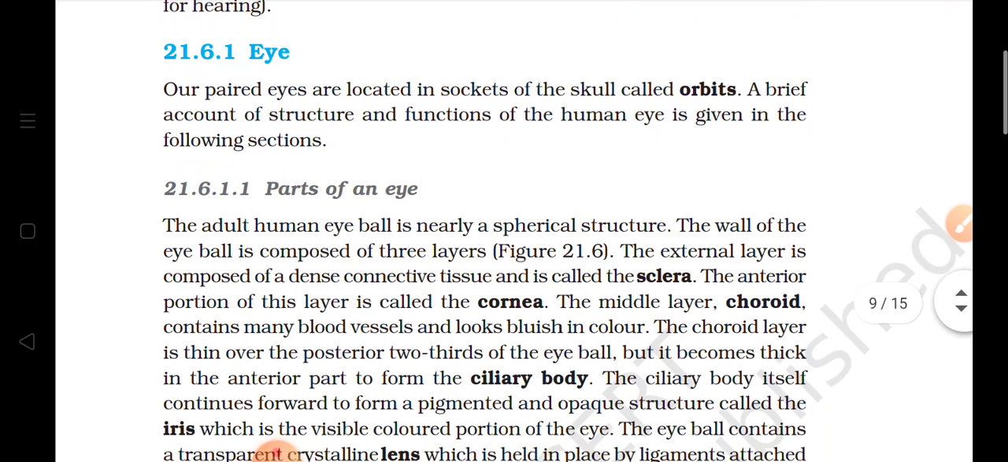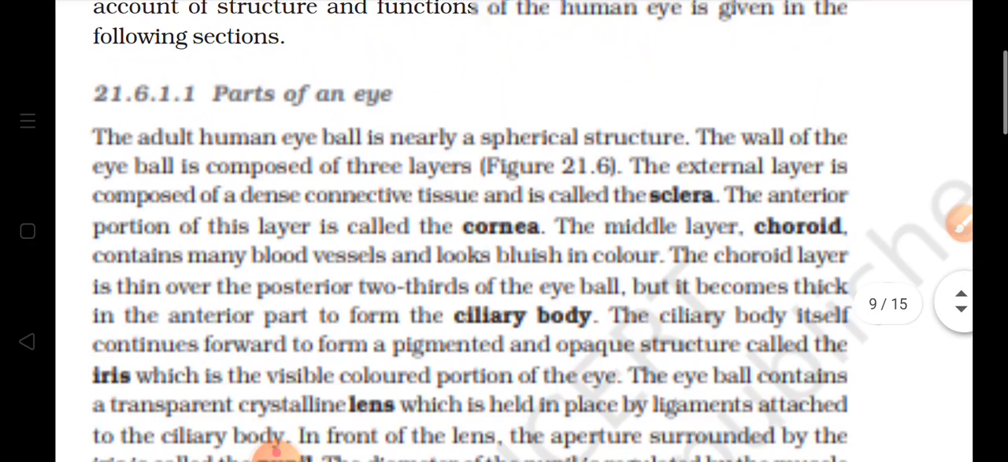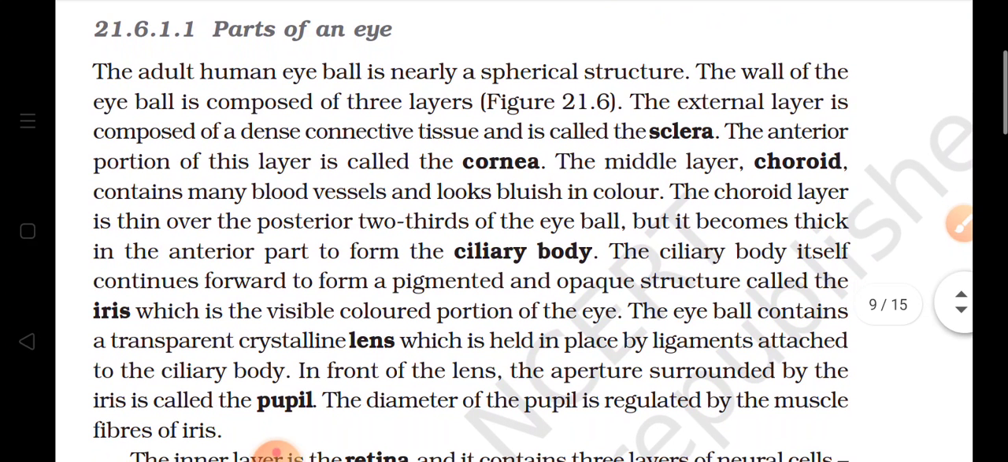If we study the structure, the human eyeball is spherical. The wall of this eyeball is divided into 3 layers. The external layer is composed of dense connective tissue, and it is called the sclera. Then the anterior portion is called the cornea, and the middle portion is called the choroid. It consists of many blood vessels, and that's why the middle layer looks bluish in color. So the eyeball consists of 3 layers: sclera, cornea and choroid.